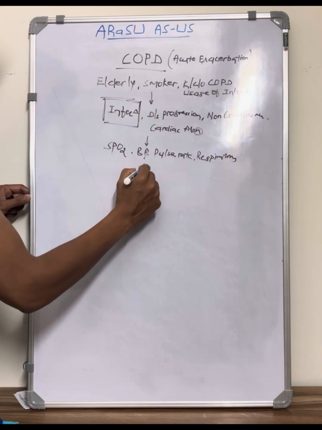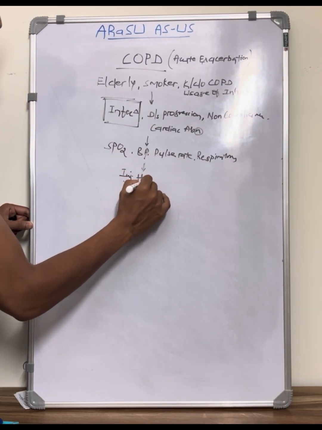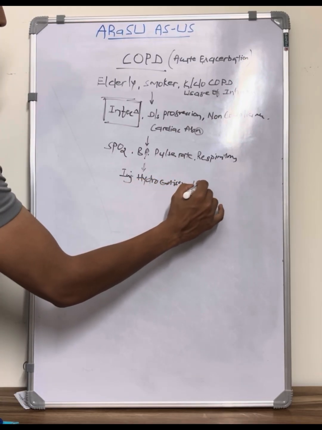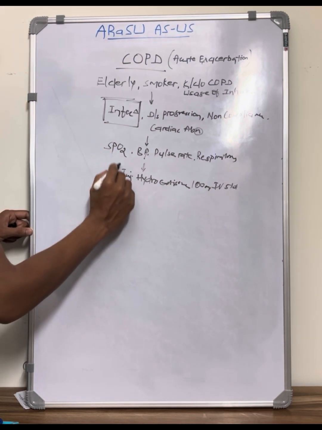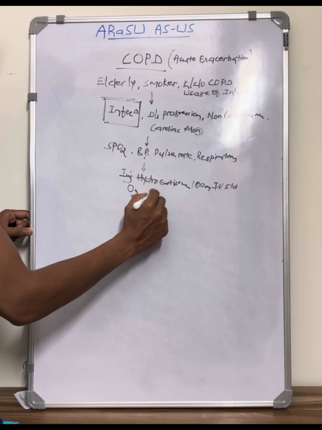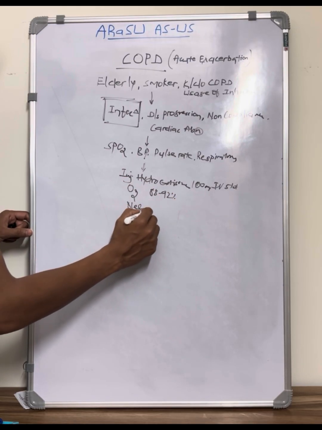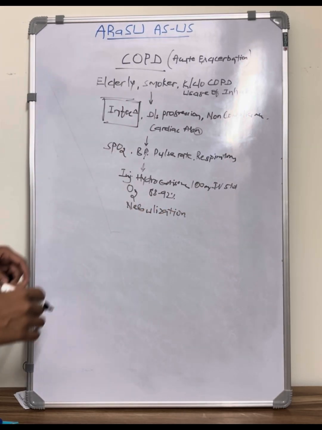Then we can consider giving injection hydrocortisone 100 mg IV stat, and if saturation is low, supplement with oxygen to keep target saturation of about 88 to 92%. Then give nebulization till the acute worsening settles down.